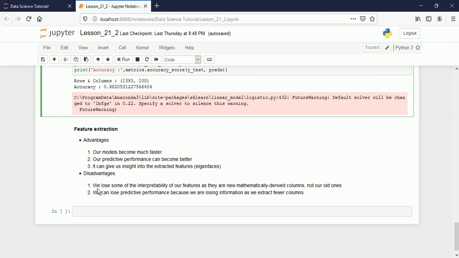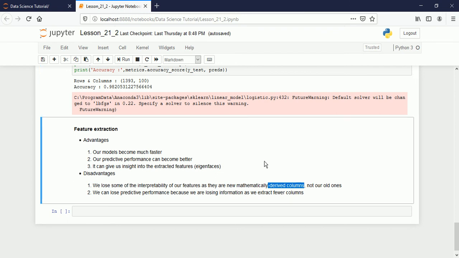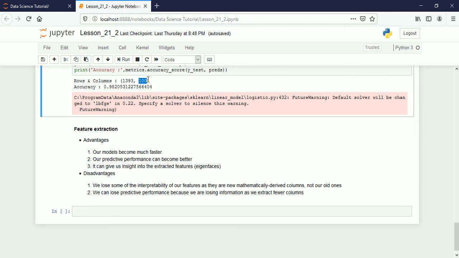Yes, the disadvantage is also there. We lose some of the interpretability of our features, as they are new mathematically derived columns. These 100 columns are nothing but new features extracted from those 7000 features. They are new compared to the old ones.